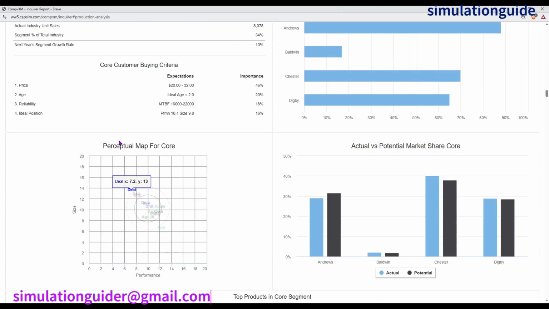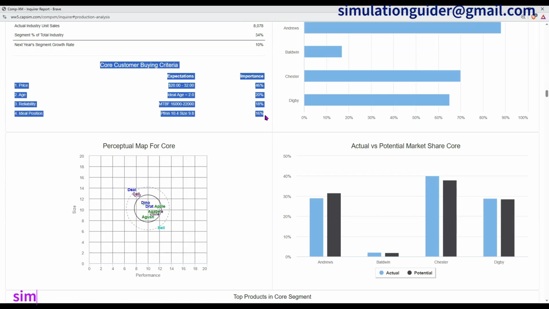Next is the core segment, and this is what customers expect. A pricing between 20 and 32, it has 46% importance. Ideal edge of around 2, and it has 20% importance. Reliability between 6 to 22,000, it has 18% importance. Ideal positioning 10.4 for the performance, 9.8 for the size, and it has 16% importance.